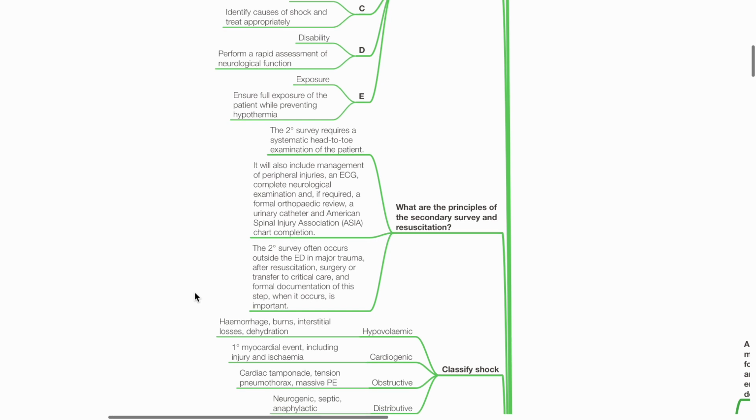What are the principles of secondary survey and resuscitation? The secondary survey requires a systematic head-to-toe examination of the patient. It also includes management of peripheral injuries, ECG, complete neurological examination, formal orthopedic review, urinary catheter, and ASEA chart completion. The secondary survey often occurs outside ED, after resuscitation, surgery, or transfer to critical care.